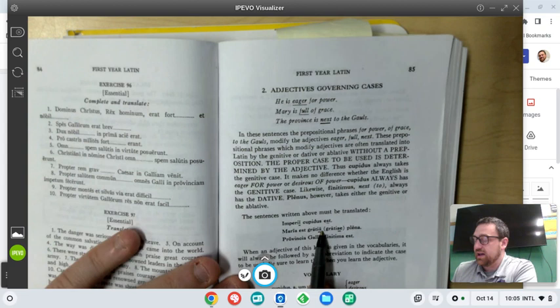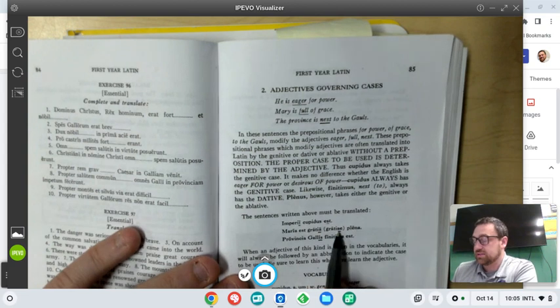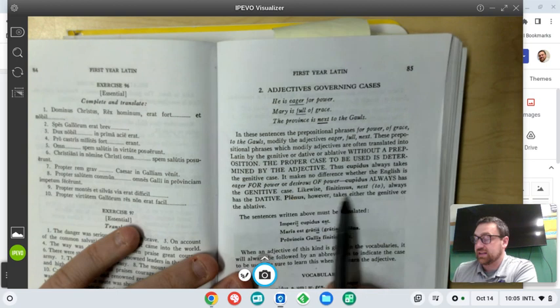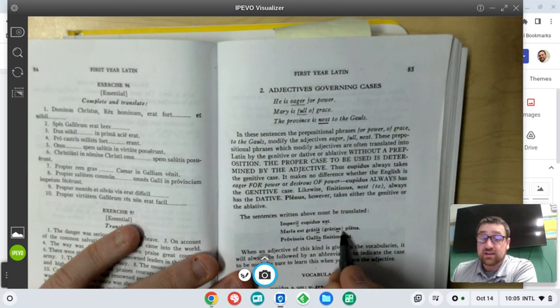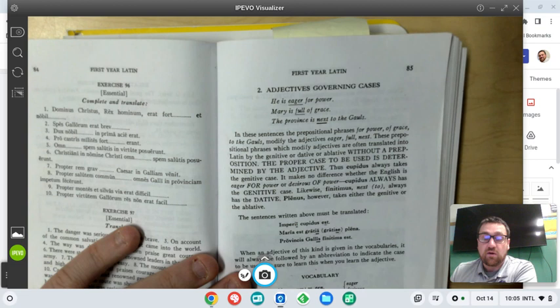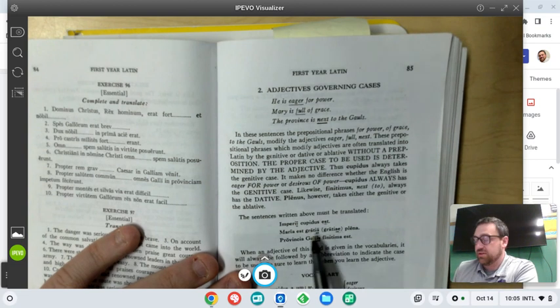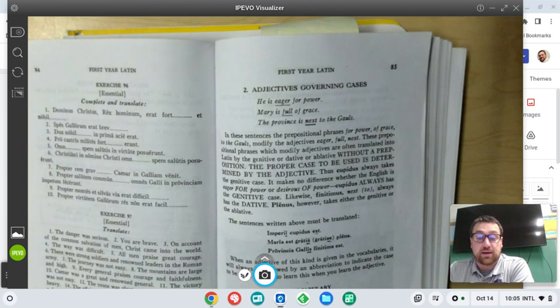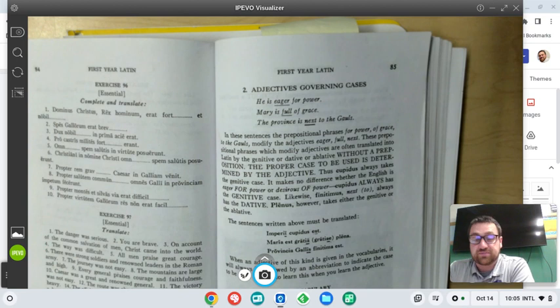Maria est gratia plena, or you could say gratiae plena, because plenus, however, takes either the genitive or the ablative. So here it is, gratia taking the ablative, and gratiae is grace in the genitive. Now, in the Hail Mary, when we say she is full of grace, we're using the ablative. And so I think it would be easiest to just say gratia plena and use the ablative for plena. But if you were to use the genitive, you would not be incorrect. You would not lose points.